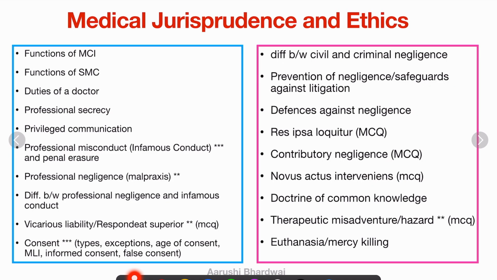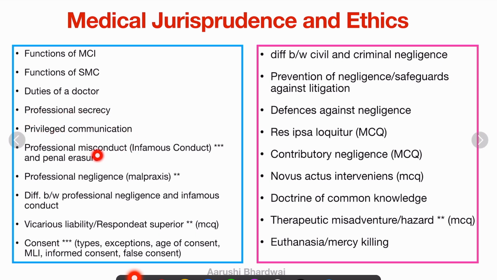So the first chapter, that is the medical jurisprudence and ethics. This is an important topic because lots of MCQs and lots of short notes can come from this topic. So functions of MCI, that is the Medical Commission of India, functions of State Medical Council, duties of doctors and professional secrecy, privileged communication.